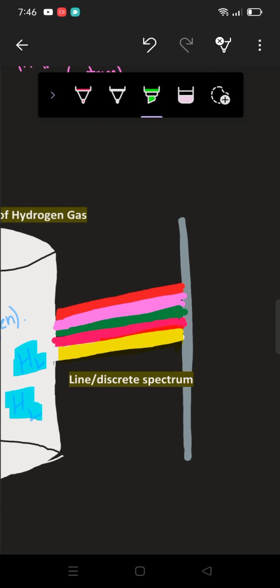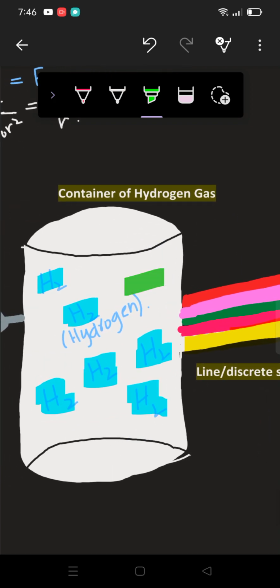It means 2 colors are missing, meaning it has absorbed those 2 colors. That's why we have not gotten them.